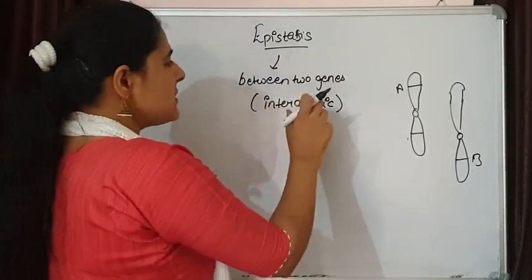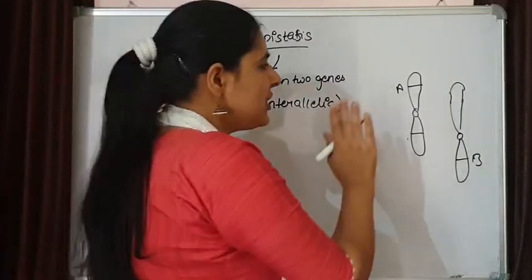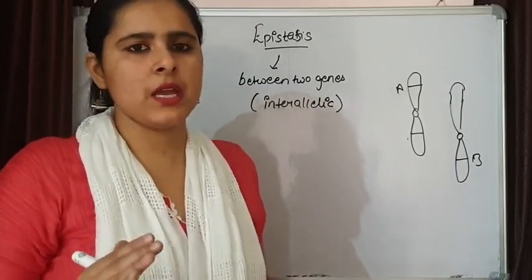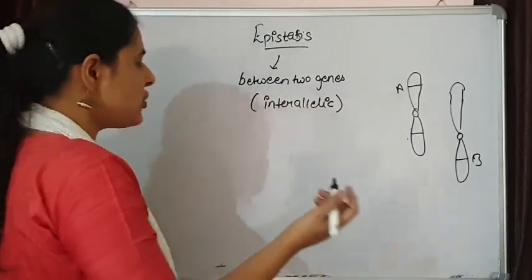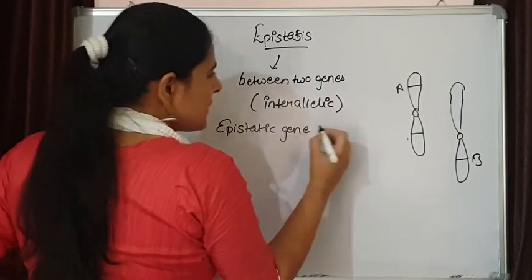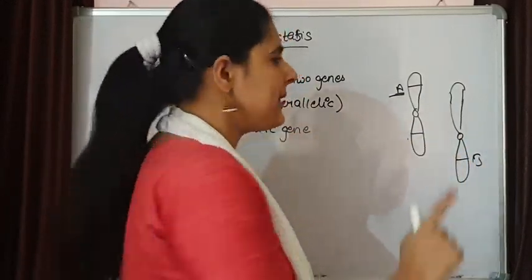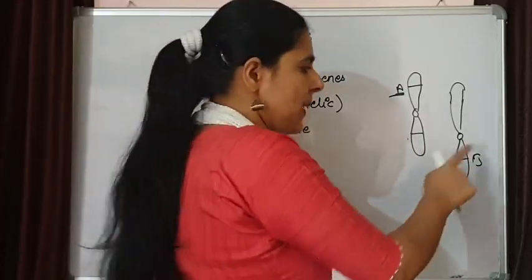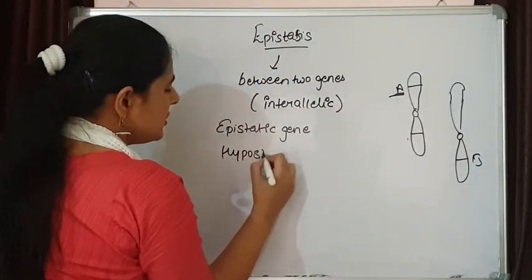So in epistasis, two genes are going to control our expression, but here one gene is going to inhibit or suppress the expression of another one, and the gene that suppresses the expression of another one is known as the epistatic gene. Suppose A is dominant and A is going to suppress the expression of B. Then A is the epistatic gene, and the gene whose expression is being suppressed by this epistatic gene is known as the hypostatic gene.